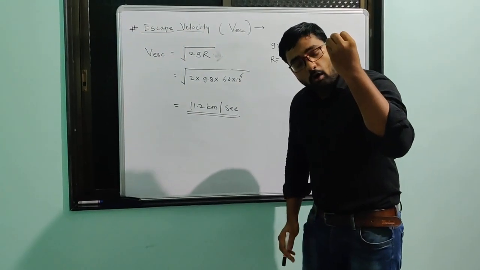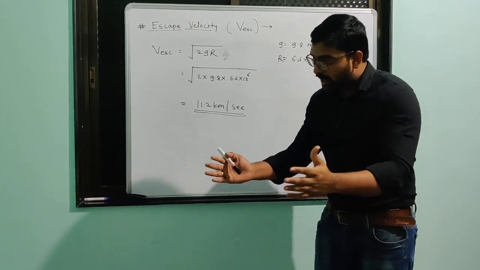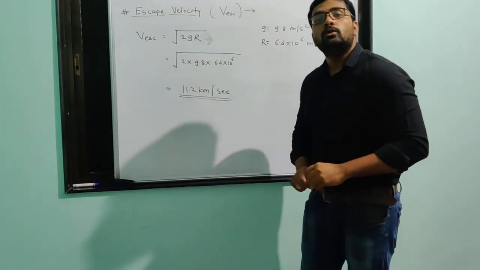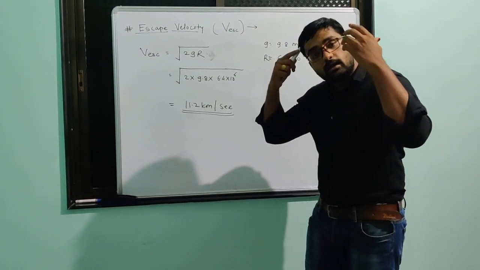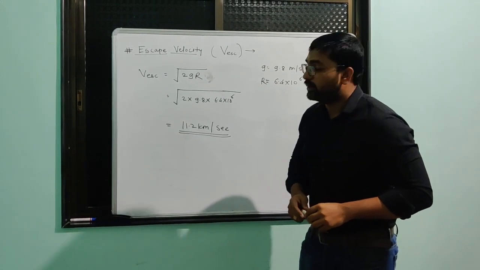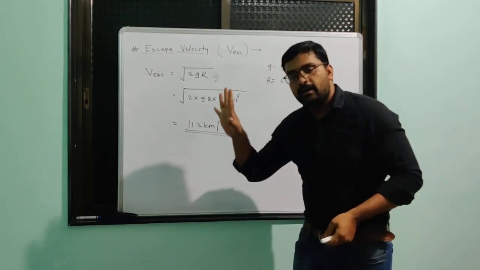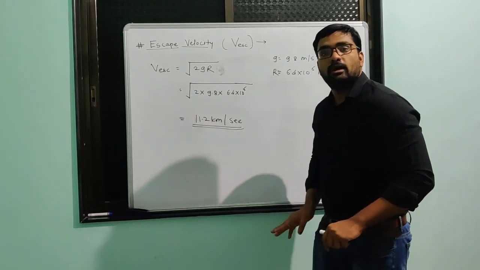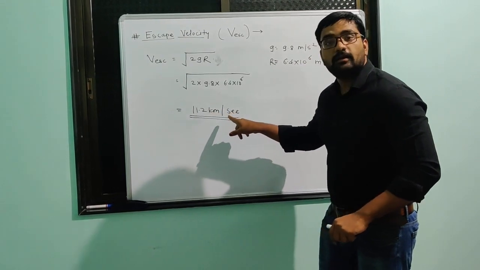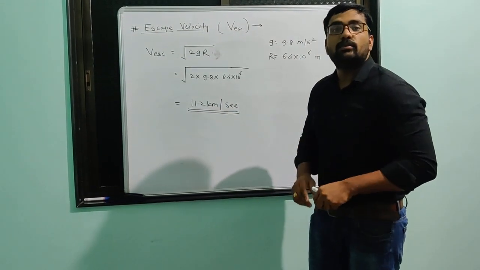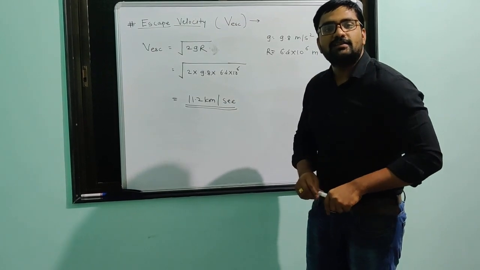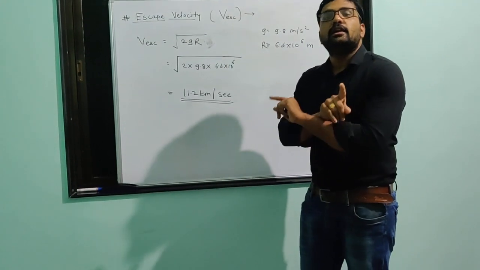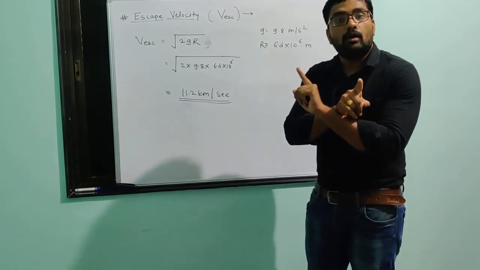If you take an object of any mass, if you take a 100 kilogram stone and a 5 gram stone, and you want to throw that object away from Earth's gravitational influence, in both cases you have to give this much minimum velocity, 11.2 kilometer per second. Then both objects will escape from Earth's gravitational influence. So always remember that this escape velocity does not depend on mass of an object.